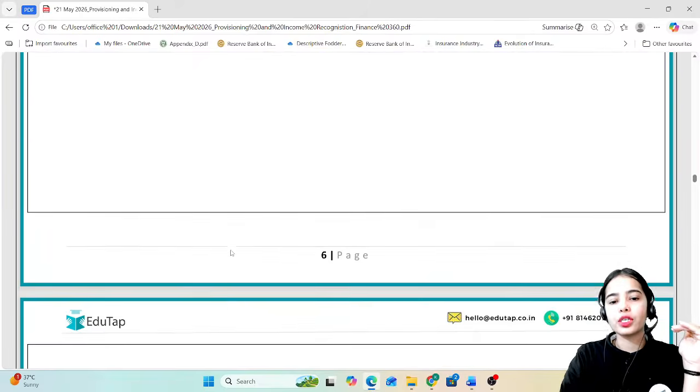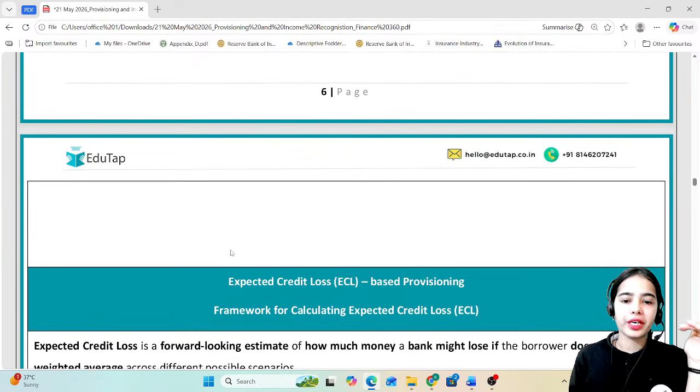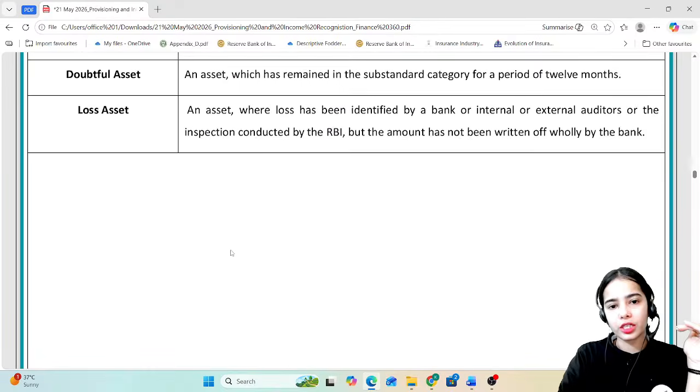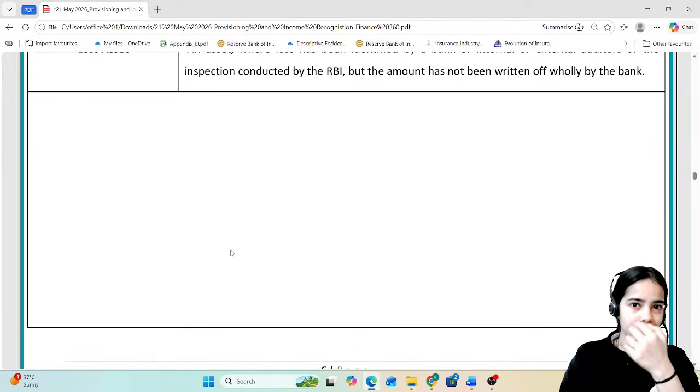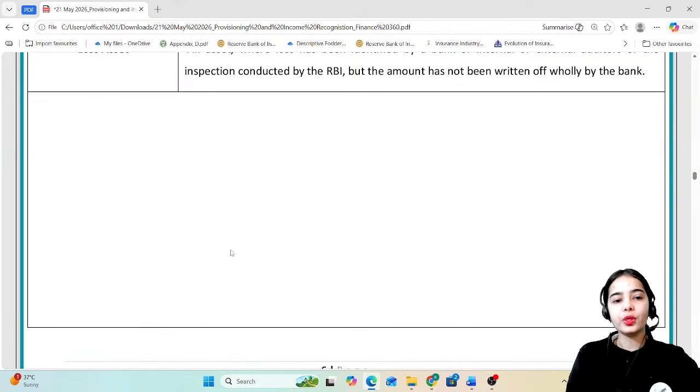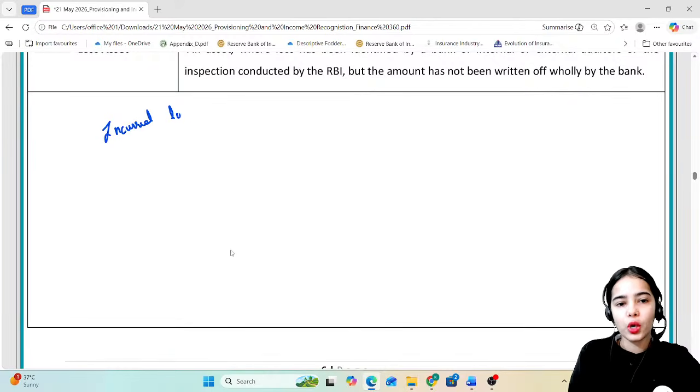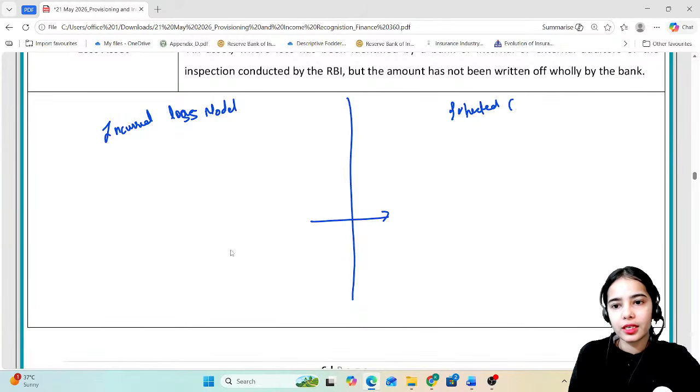Today we have to focus on the expected credit loss model. In the previous session we started with it, and I gave you the basic overview that previously the banks were following the incurred loss model. But now the RBI has said that we have to move towards the expected credit loss model.